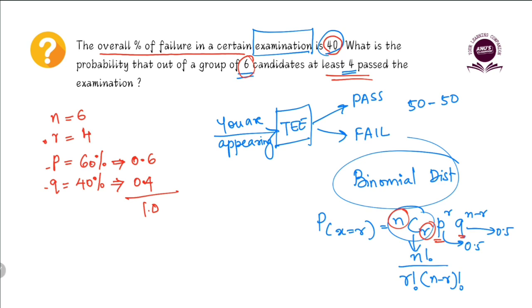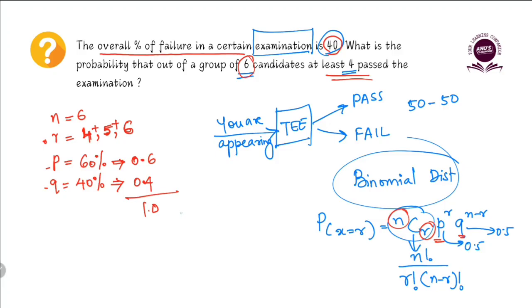R for 4 people passing, R for 5 people passing, and R for 6 people passing, correct? So if we can find out the probability that exactly 4 people pass, exactly 5 people pass, or exactly 6 people pass, and we add all of these up, then we will get the probability that at least 4 people will pass.